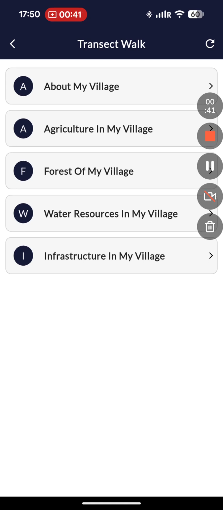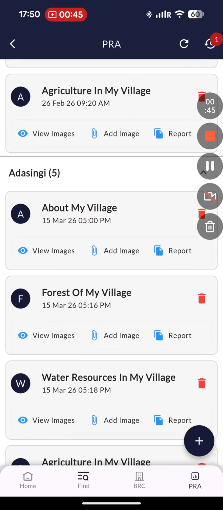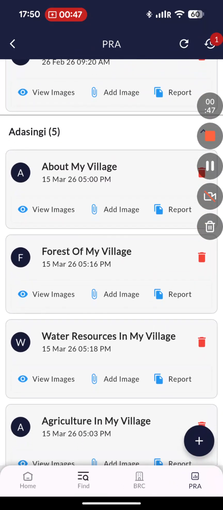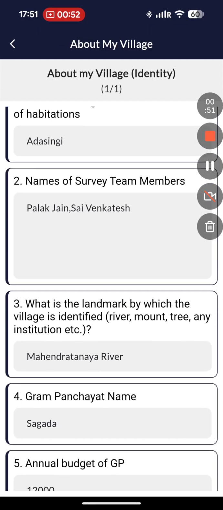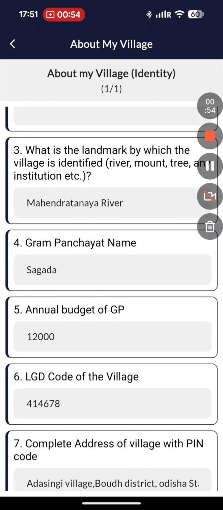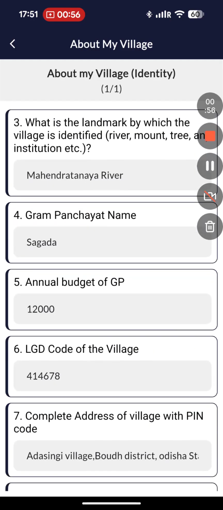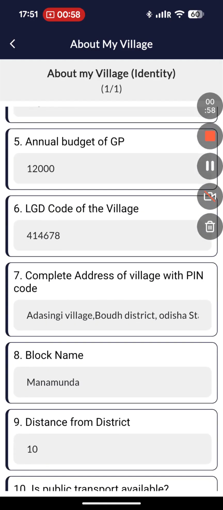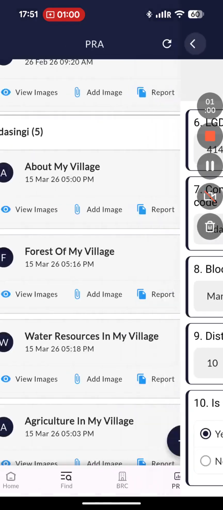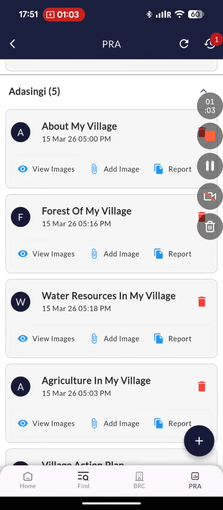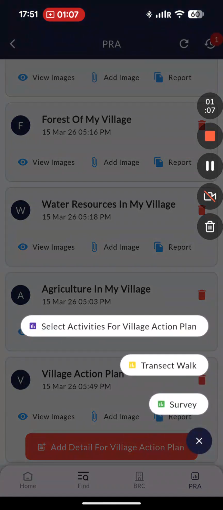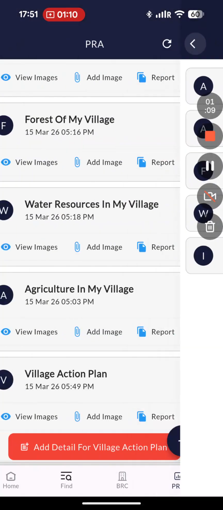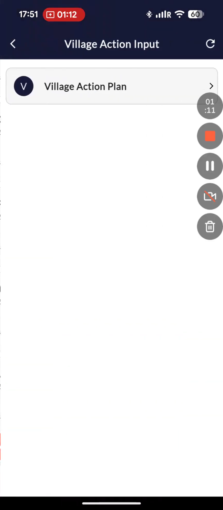For example, here I am showing you a transect walk we have done for this village called Adasangi. Here someone has recorded their details about the village: what is the name of the village, who are the survey team members, what is the landmark by which the village is identified, annual budget, etc. Apart from this, they can also add details of the forest of the village, water resources, agriculture. Once all this data is filled, they can create a village action plan.